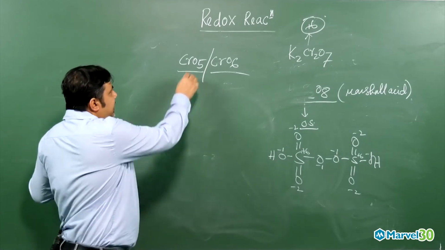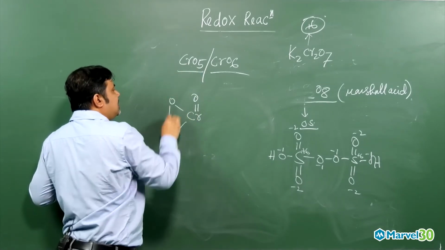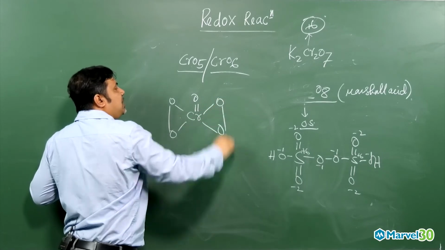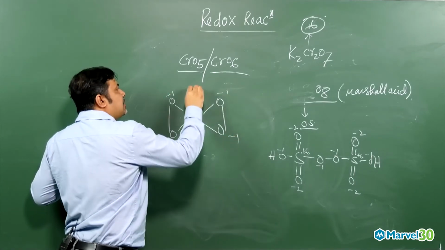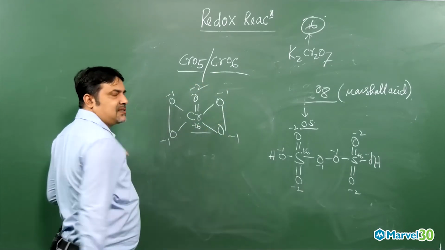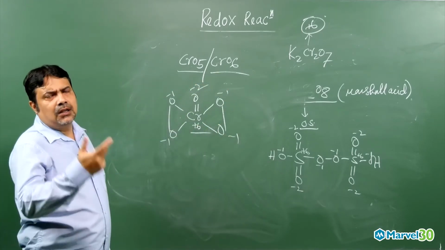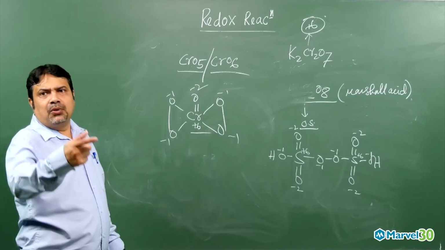Here you need to know the structure. The CrO5 structure will be like this. So this is a peroxide, minus 1, minus 1, minus 1, oxide minus 2. So overall chromium will be plus 6. So chromium can also show up to plus 6, but generally plus 2, plus 3 is available.